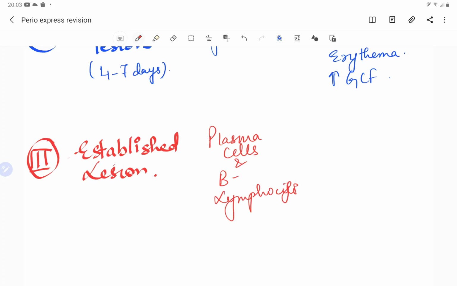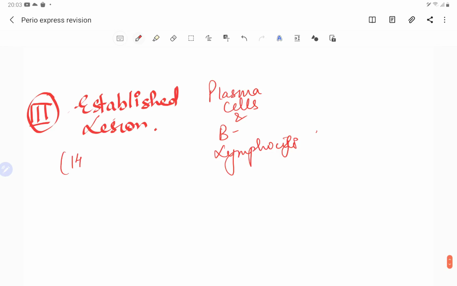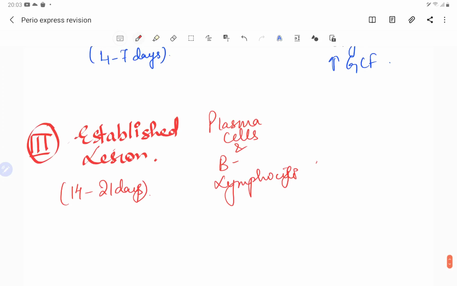Now 2 to 3 weeks, right? So I'm going to write 14 to 21 days time after the beginning of the plaque accumulation. And since there are plasma cells and B lymphocytes, there is a formation of the pocket which we see here. So there are small gingival pockets lined with the pocket epithelium. And this is the time that we see changes in the color,